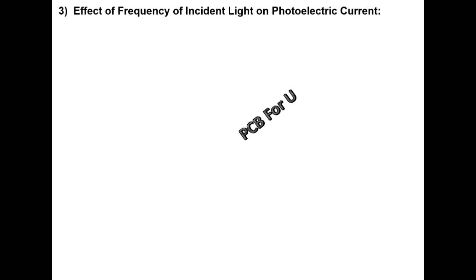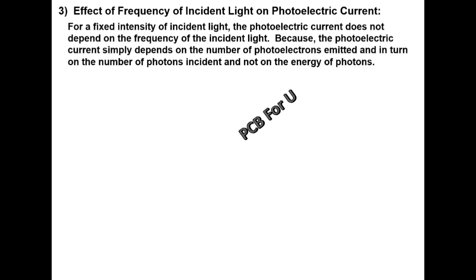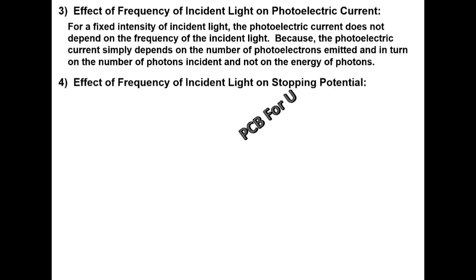Effect of frequency of incident light on photoelectric current. For a fixed intensity of incident light, the photoelectric current does not depend on the frequency of the incident light, because the photoelectric current simply depends on the number of photoelectrons emitted, and that depends on the number of photons incident and not on the energy of photons. Effect of frequency of incident light on stopping potential.